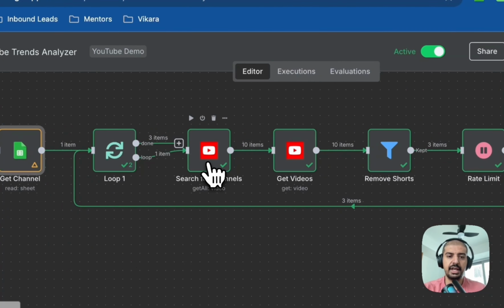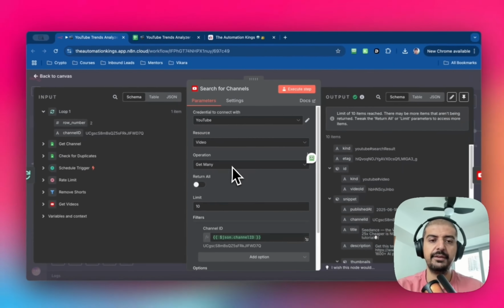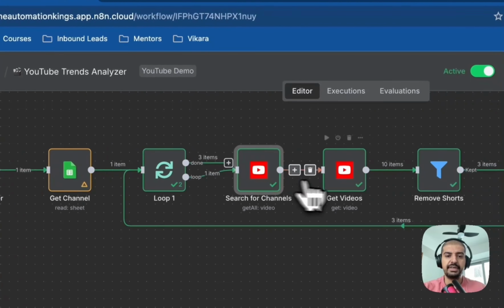The next node is a YouTube node, and this is to basically get many videos, and that's the operation. For this, I'm just getting the channel ID, which is this field here. This will return all the channel IDs based on how many you have in the first tab on the sheet, and we're just going to order them by date. So this is going to be the most recent videos versus the oldest ones. Once we have that, then we can get the videos.